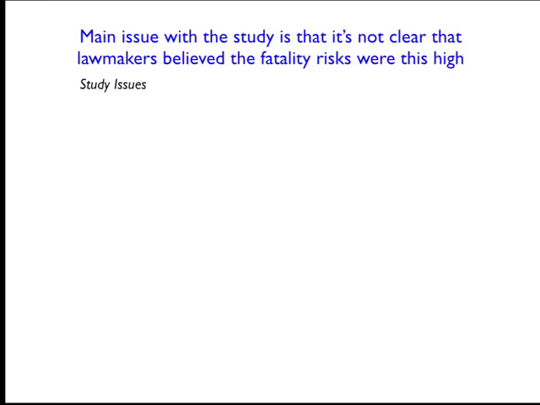So the first issue could just be whether or not you believe their estimates of the effect of raising speed limits on fatality risks. I think they make a pretty convincing case, especially when you see that there wasn't any difference between the two groups of states when you're looking at the urban interstates and the rural arterials. So even if it's not exactly right, I think their estimate is going to be in the right ballpark, at least for that era.